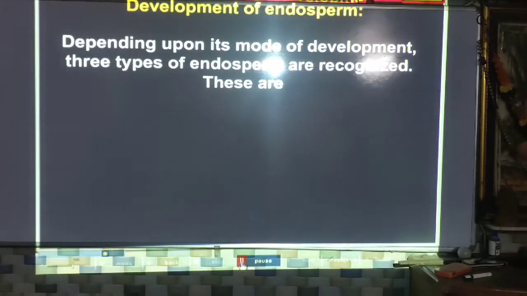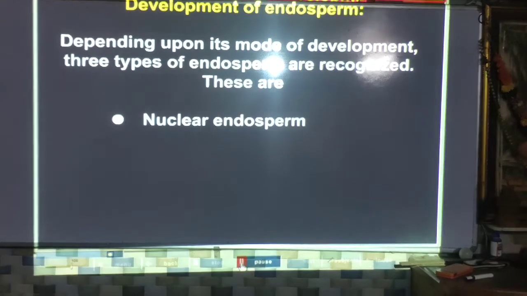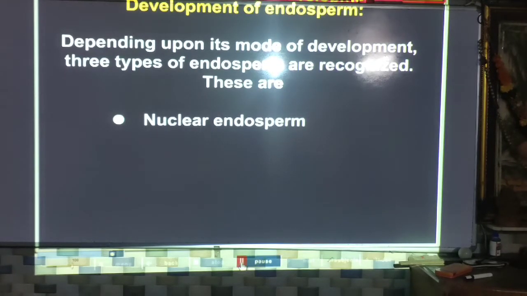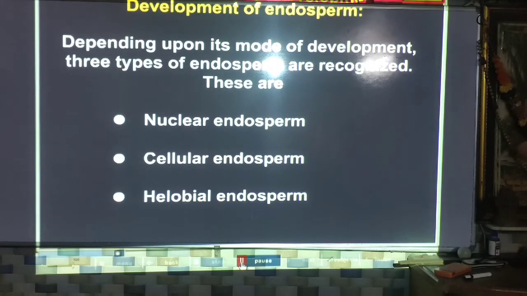Depending upon its mode of development, three types of endosperm are recognized: first, nuclear endosperm; second, cellular endosperm; and third, helobial endosperm. These are the different types of endosperm. One by one we will see.